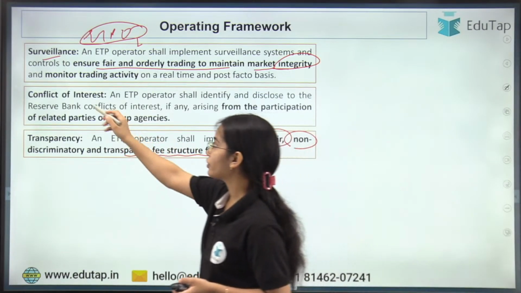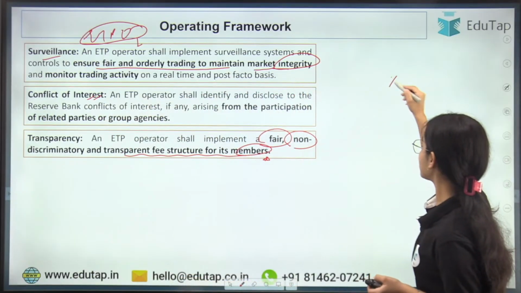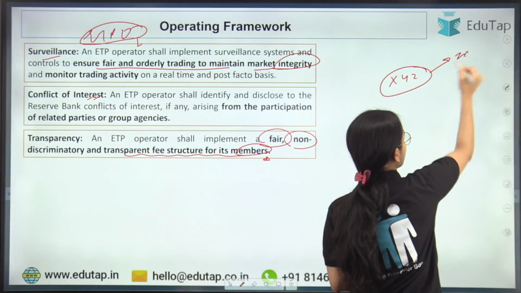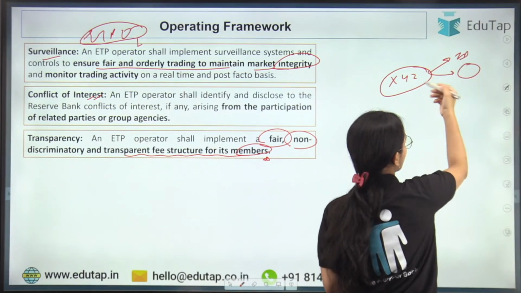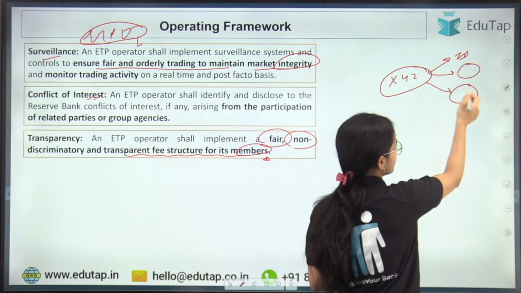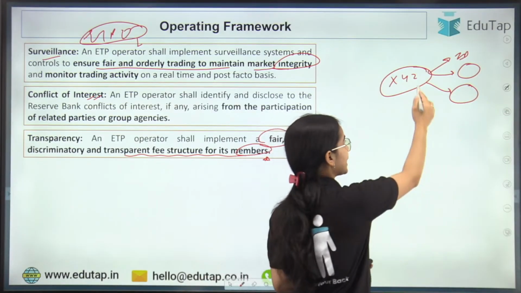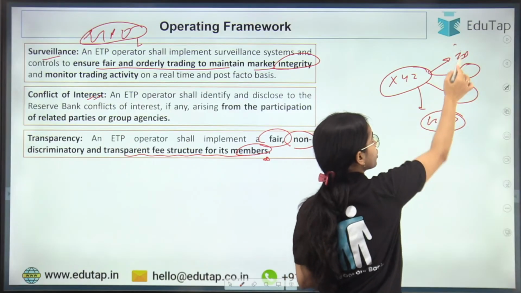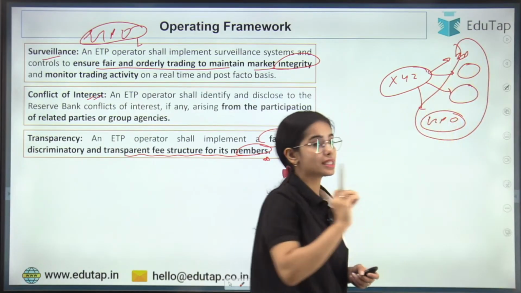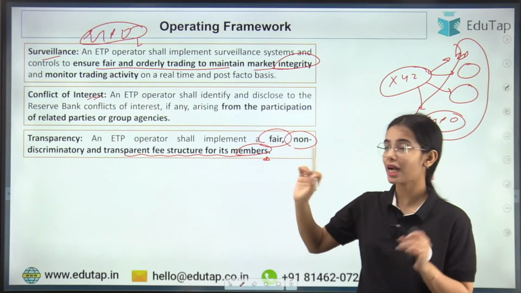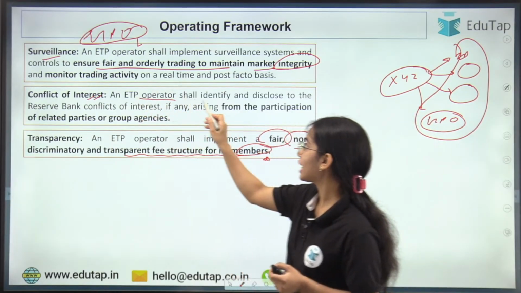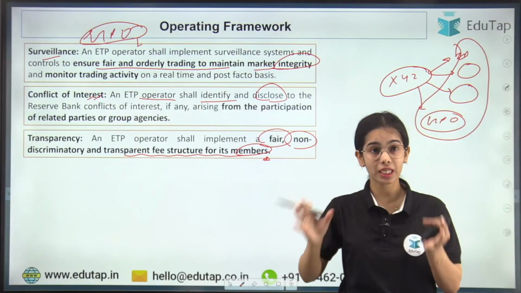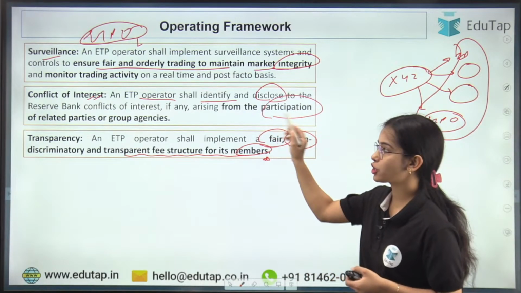Conflict of interest. Let's say the XYZ entity has the insurance business, or some other business, or has a subsidiary with some other business, and it is also working as the ETP operator. The XYZ that is becoming the ETP operator shall identify and disclose to the Reserve Bank the conflict of interest, if there is any, arising from the participation of related parties.